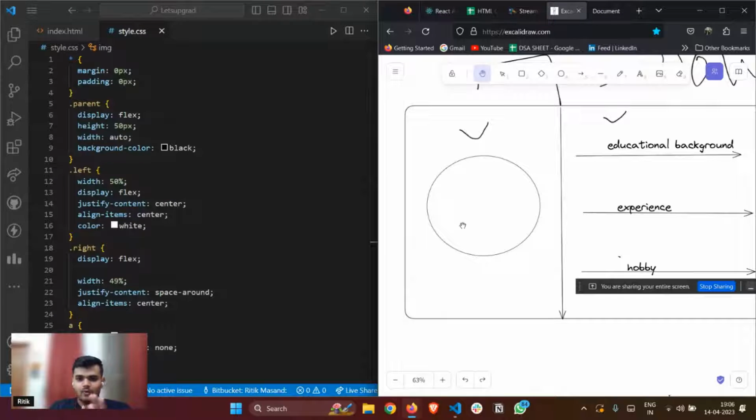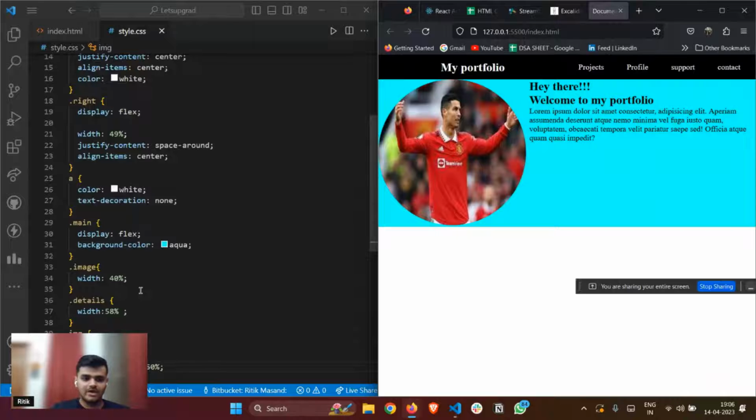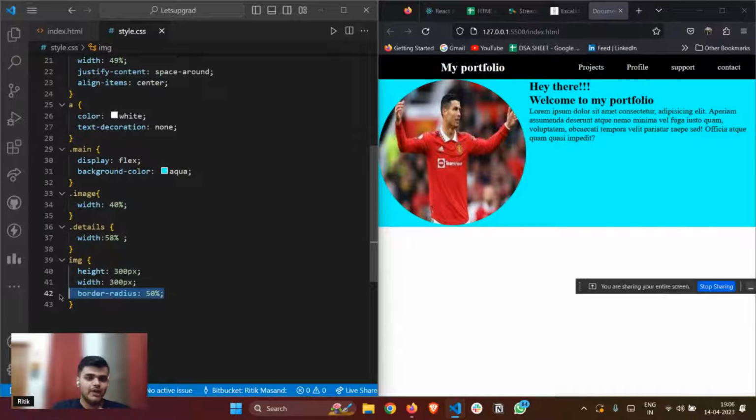Okay. So what I was telling you is that in order to make an image circular, you have to give it a border radius of 50%, right? If I give it, let's suppose, 30%, it will have something like this shape. So to make it a whole circle, you have to make height and width the same and give a border radius of 50% to the image. Got it, everyone? Are we clear, guys? Shall we move ahead? Any doubts till this part? Let me know in the chat box.